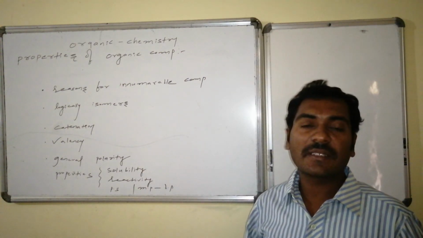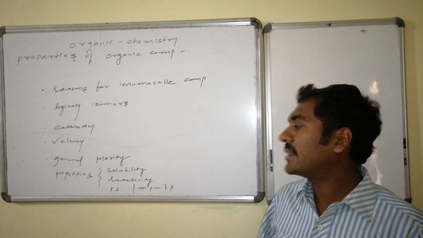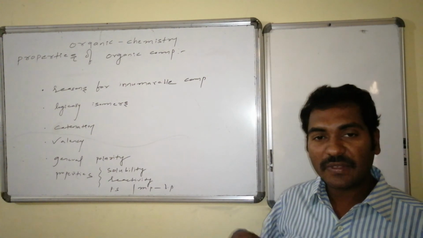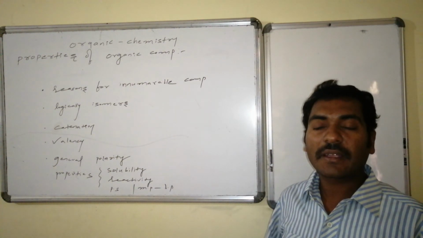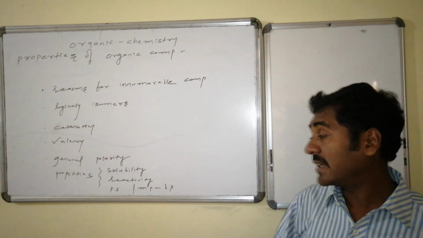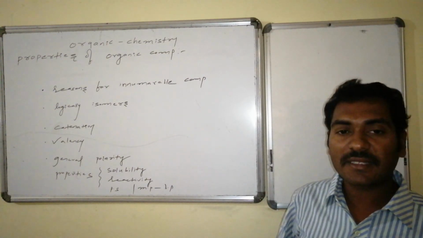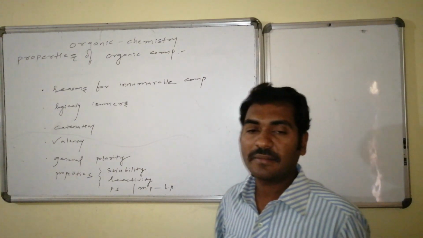As a consequence, its general properties like solubility, reactivity, and the physical state of organic compounds, its melting and boiling points related information is discussed in detailed fashion.